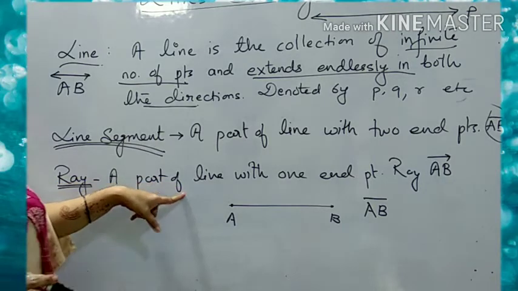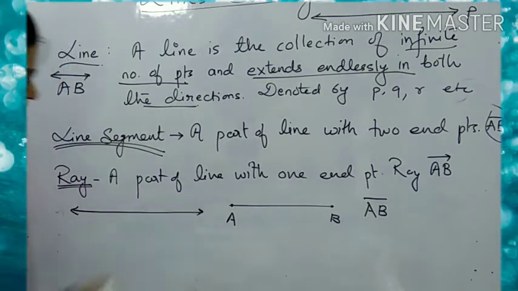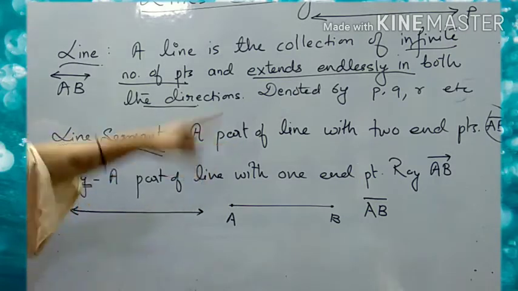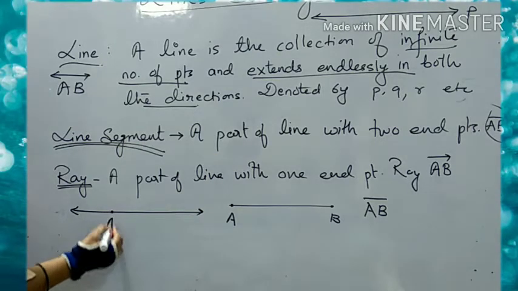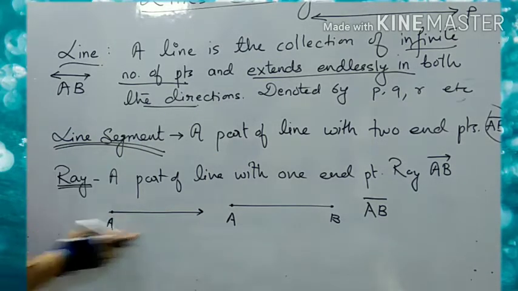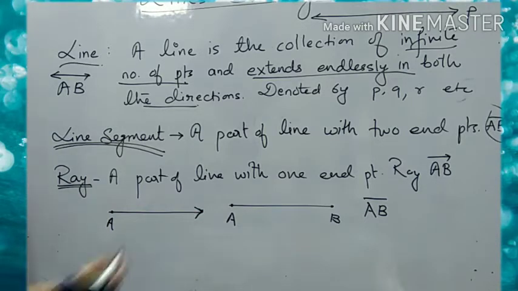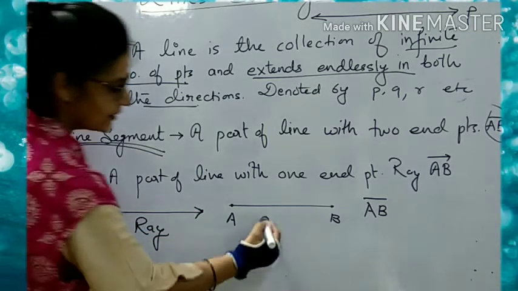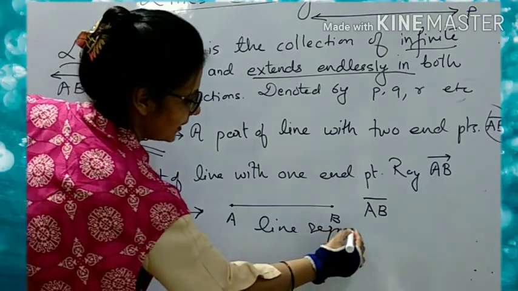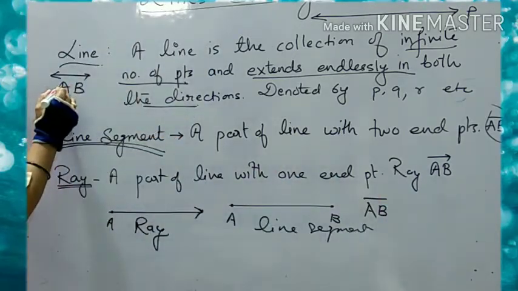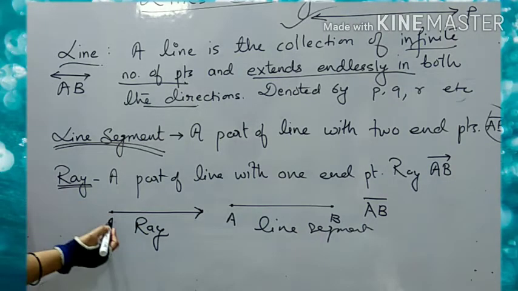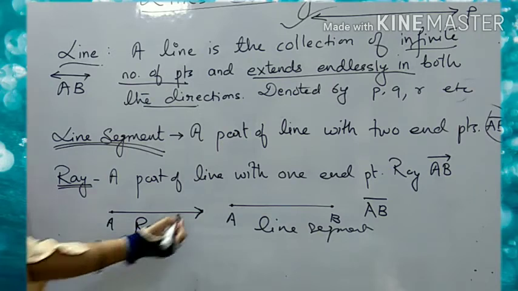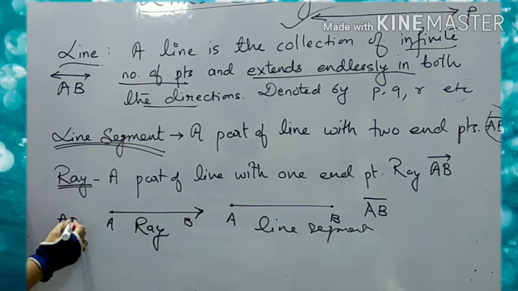A ray is a part of a line. Now, what is this? This is a line, a part of a line with two endpoints, a part of a line with one endpoint. If I am taking this endpoint as A, what is this portion? This portion is said to be a ray. So this is a ray, this is a line segment, and this is a line. So what is a ray? A ray is a part of a line with one endpoint. This is denoted by AB.